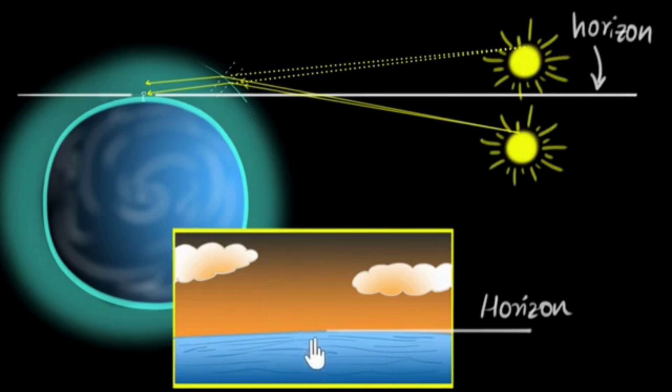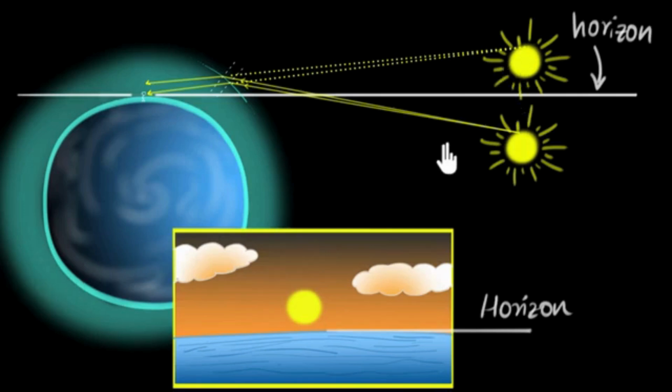So because of the atmosphere, the sun is actually down over here, but because the rays of light are bending towards us, right now we are seeing the sun somewhere over here. And that's why we say that we get to see the sunrise even before the actual sunrise. And similarly, this also explains why we get to see the sun after the sunset. Once the sun has set, which means it has gone below the horizon, because the light bends and reaches our eyes, we still get to see the sun. And that's why the sunrise happens earlier and the sunsets are always delayed.